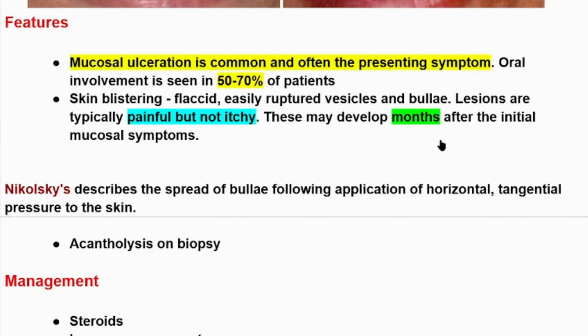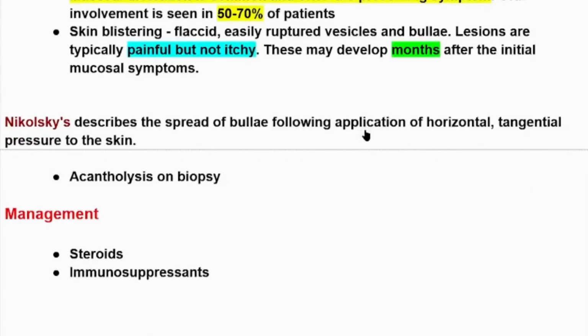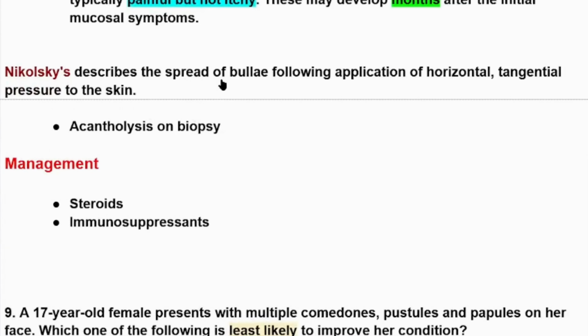This may develop months after the initial mucosal symptoms, and it's important. The first presentation of Pemphigus vulgaris can be mucosal involvement, and the blisters and bullae can develop after months of the mucosal symptoms.